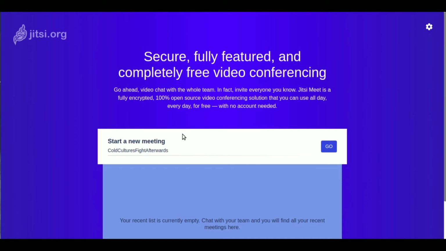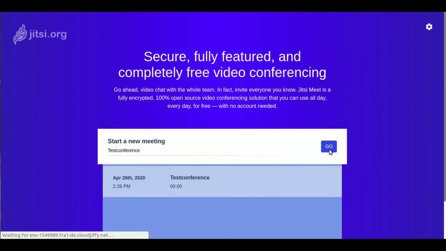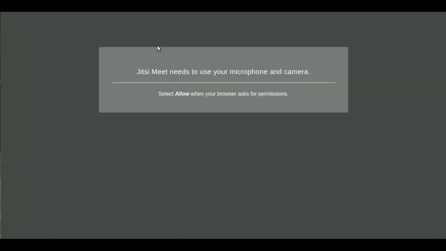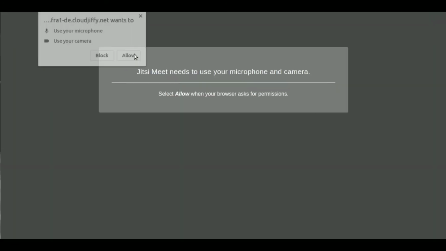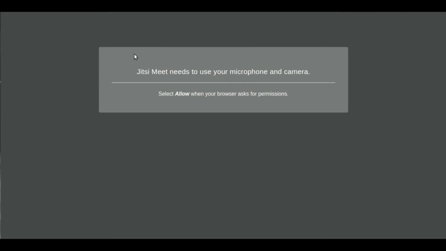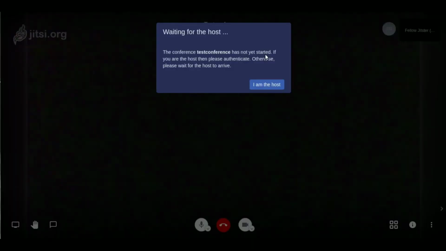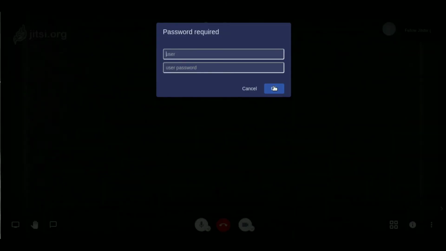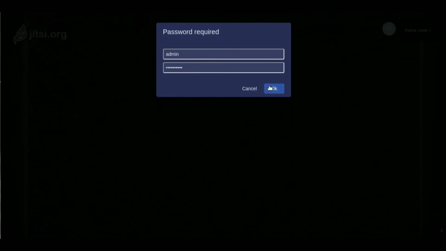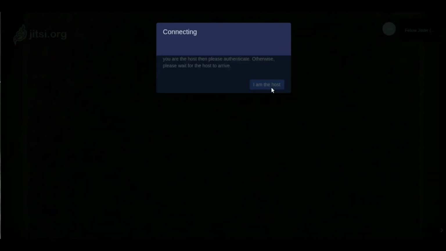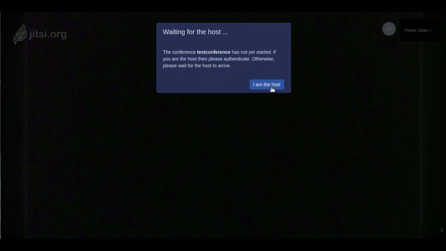Once you go to the app, just give any name for the meeting and click on go. Once the meeting starts, just add in the credentials that were provided to you once the environment was created, and you're all good to go.